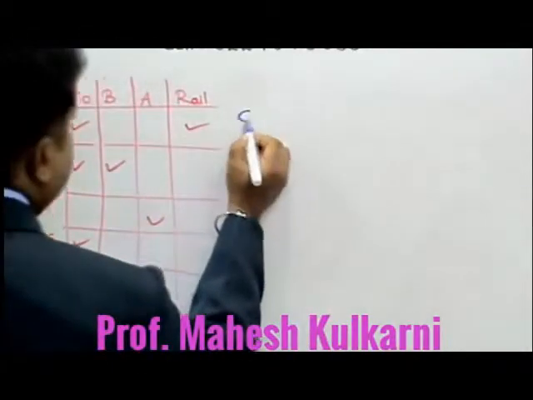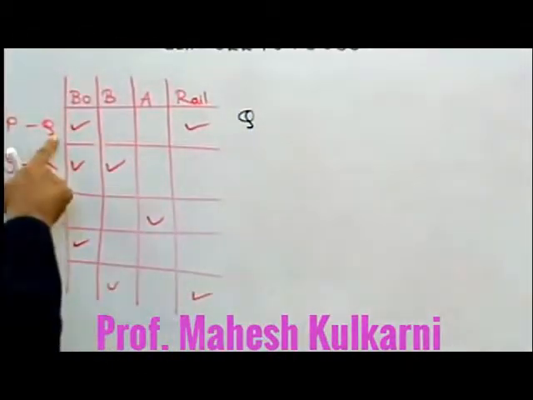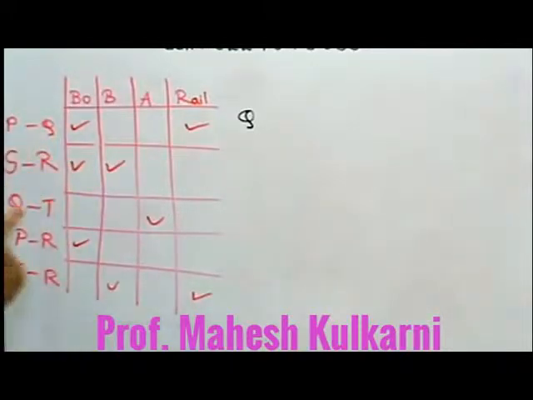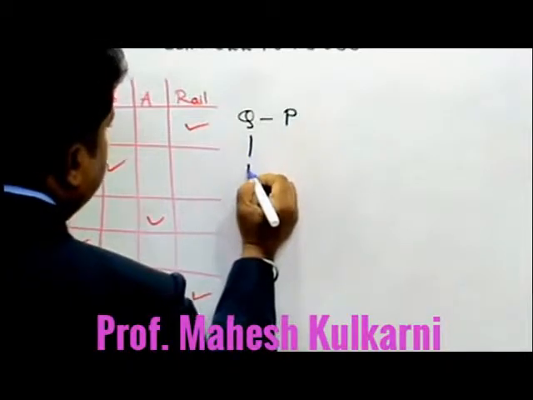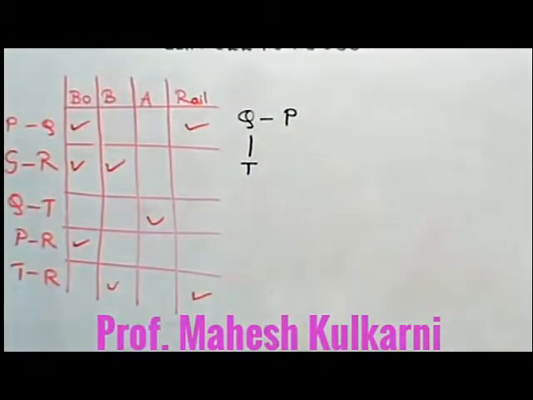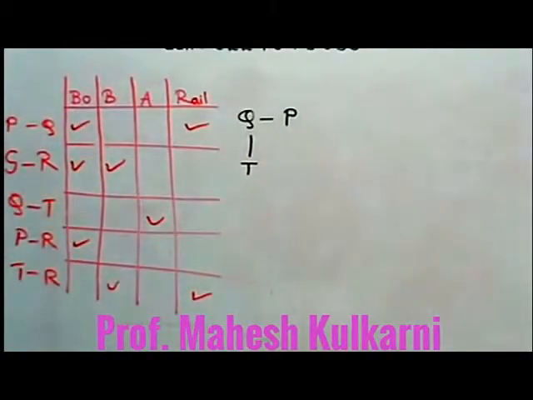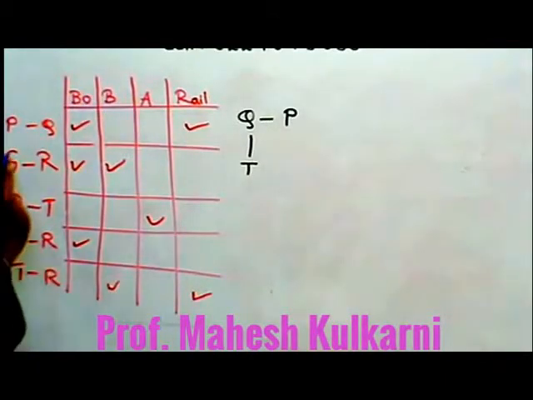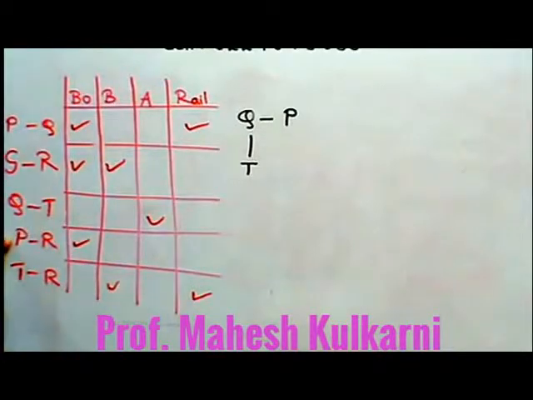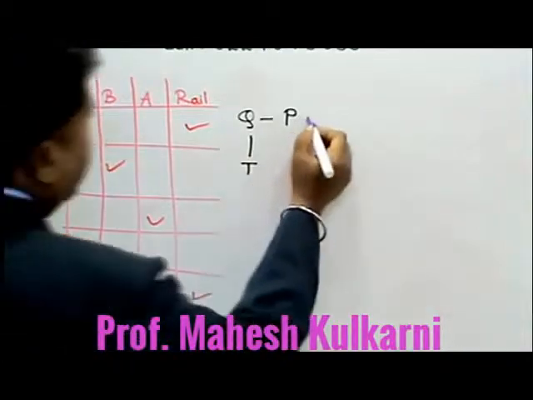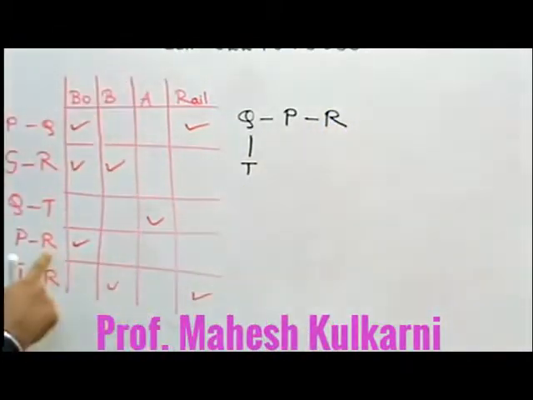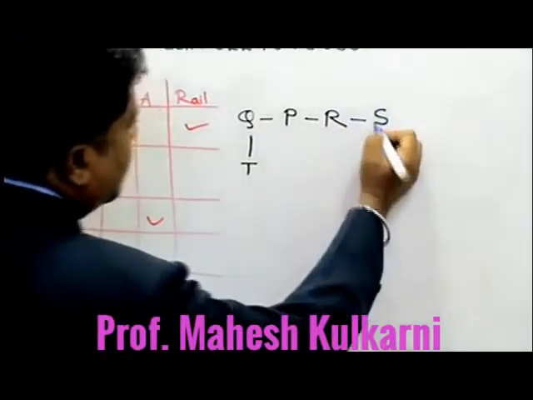So first I am writing Q. From Q I can either go to P or go to T. If I am going to P, then from P there is no direct connection to S. So from P I am not able to come back. So I have to go for R. So from P to R. Now from R to S. So I can go from R to S.